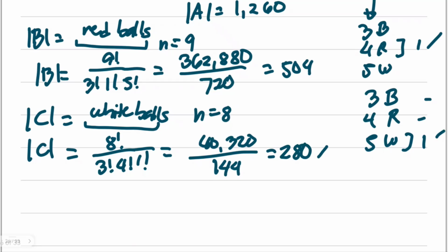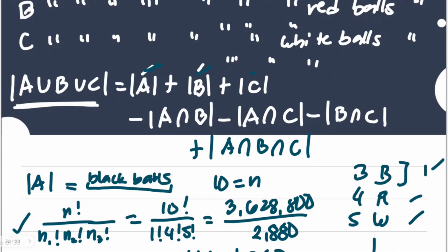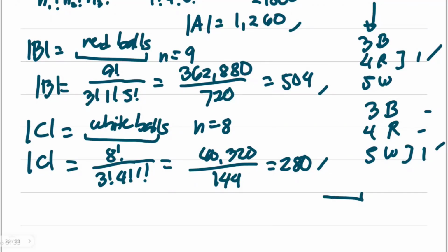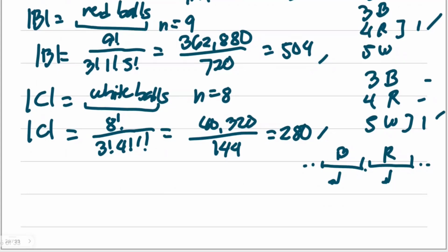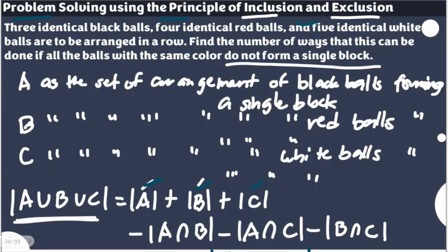Now, these are the numbers of ways that will be used in our formula. But that is not enough because, as mentioned, some of the arrangements are counted multiple times. For example, if you have an arrangement with one single block of black balls and one single block of red balls and the white are just rearranged somewhere, this is counted for A. This is also counted for B. They are counted multiple times. Hence, we'll be subtracting the intersections. Let me use a second page for the intersection.